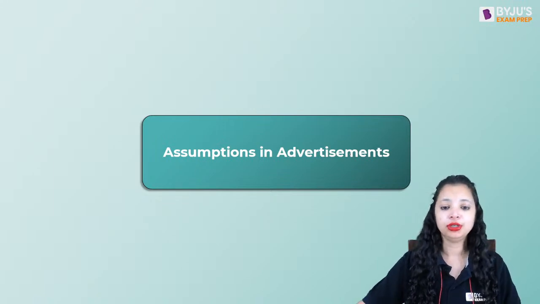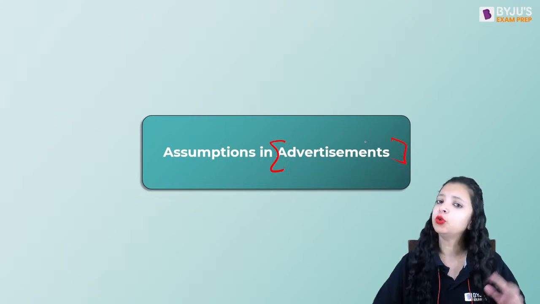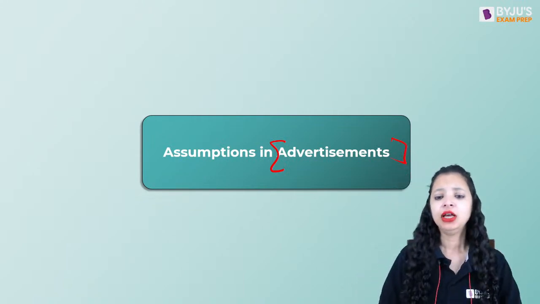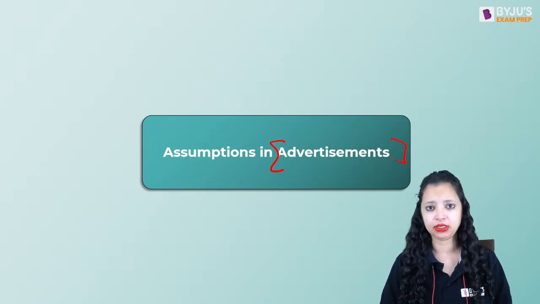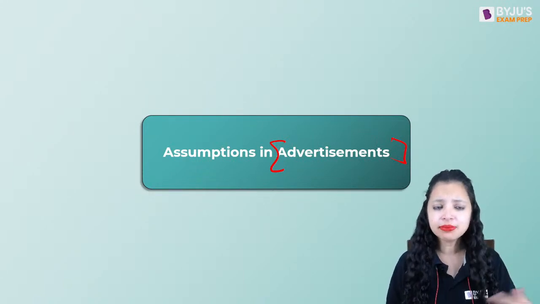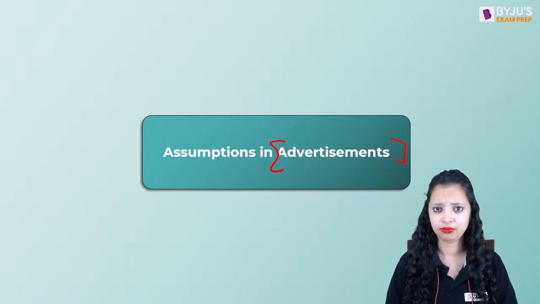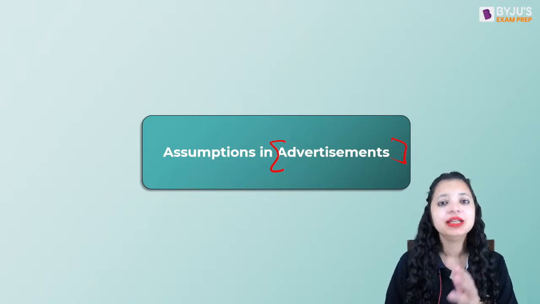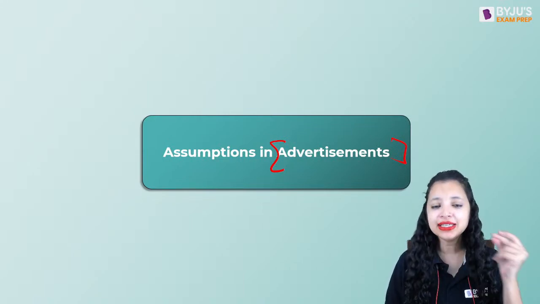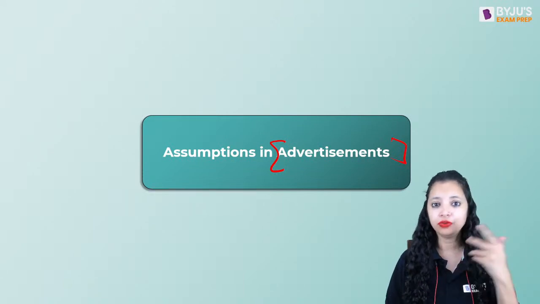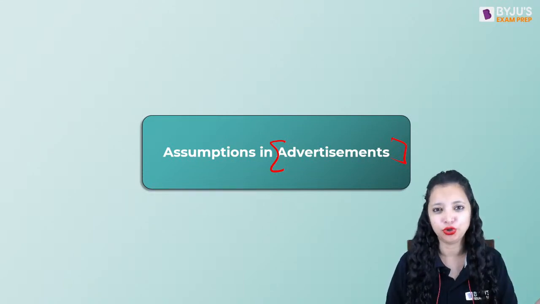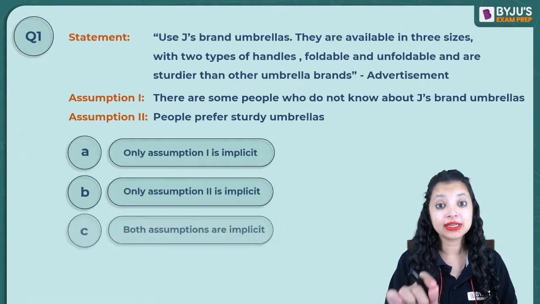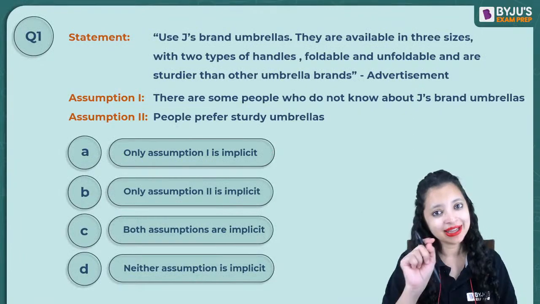The first question is an advertisement. Let's start with basic ones and then I'll give you more questions for practice. The first question that I have is dependent on an advertisement. When I give you an advertisement, there are some assumptions that I always will make. When I give you suggestions, there are different assumptions that I make. So I've categorized certain questions so that it's easier for you to find an assumption within seconds and you don't have to fret about the options. Let's have a look at one advertisement and let's see what assumptions will follow. Read the question and send me your answer.